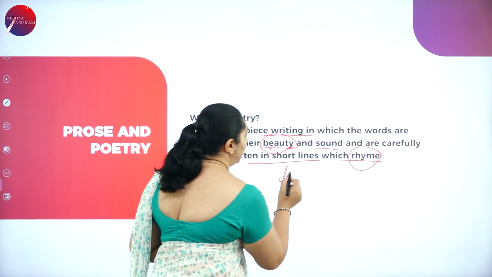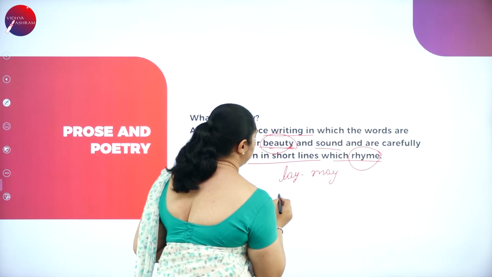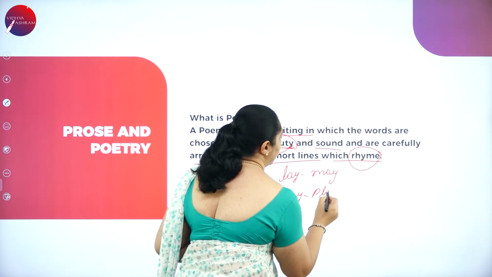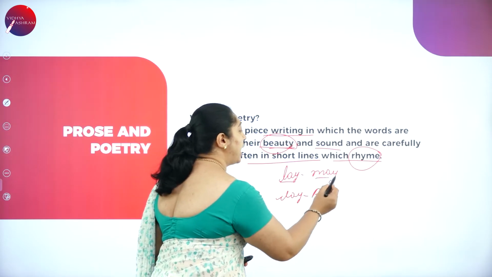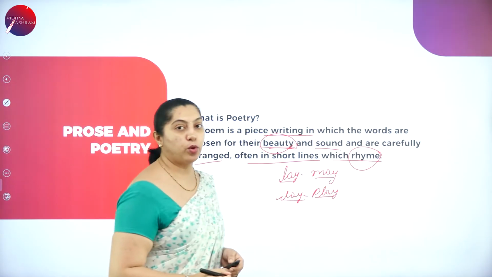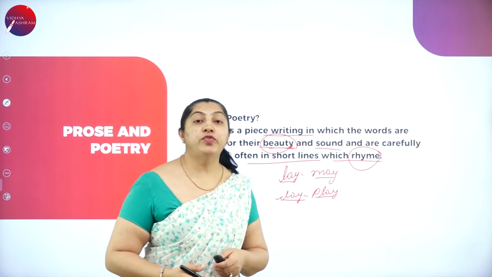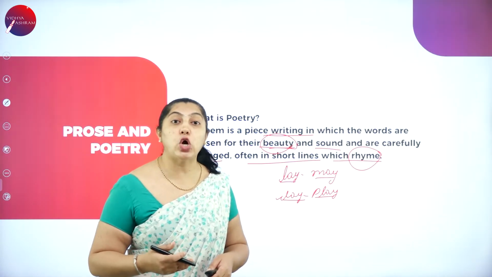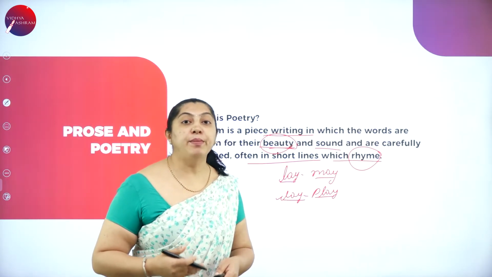For example, lay, me, clay, play. In each and every line, the words will be ending with the rhyming words. That is in poetry. So what is poetry now? Poetry is a type of literature based on the interplay of rhythm and words. It consists of rhyme and meter.